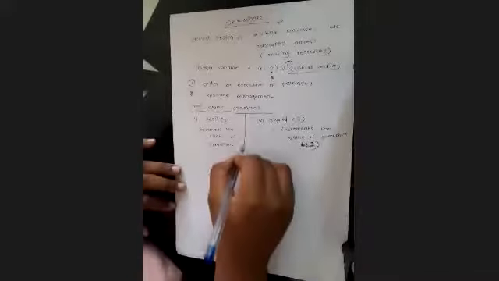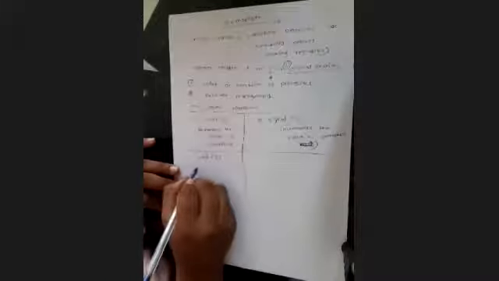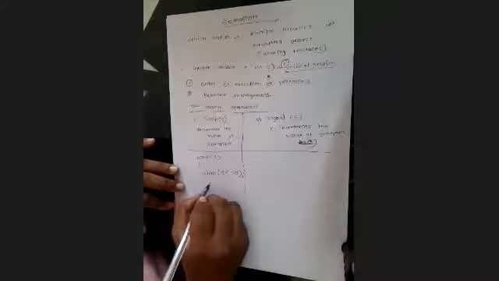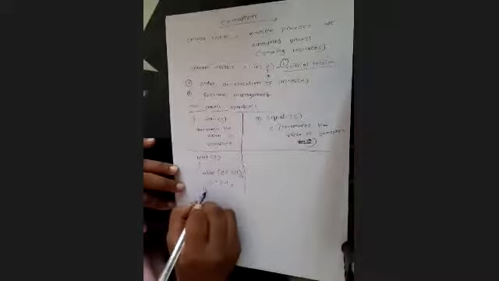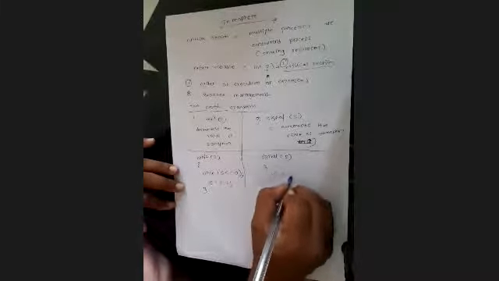Now how does it work? How is the code of wait and signal written? Wait of S: while S is less than or equal to 0, semicolon, S equals S minus 1. And signal of S is S equals S plus 1.